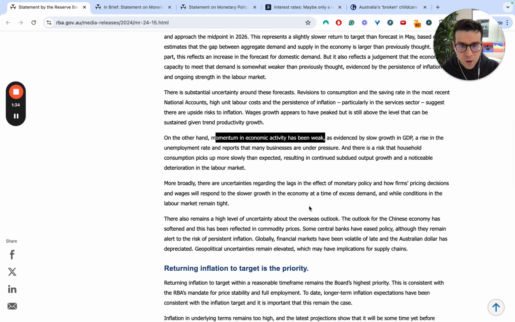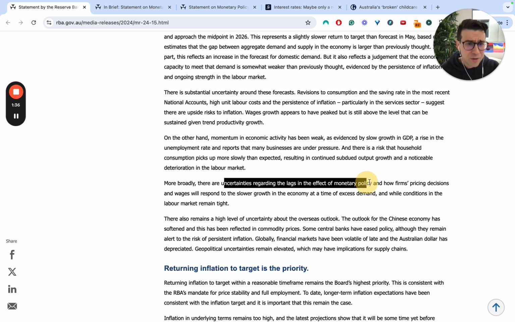They're also identifying that there are uncertainties around the lag effects in monetary policy. They're still not really sure. They've made a lot of changes. There's a 12 to 18 month lag, and so they don't want to make too many changes yet without seeing some of that lag play out.